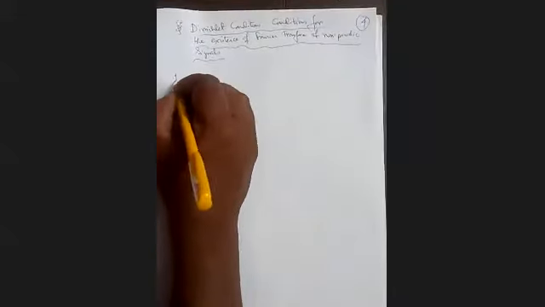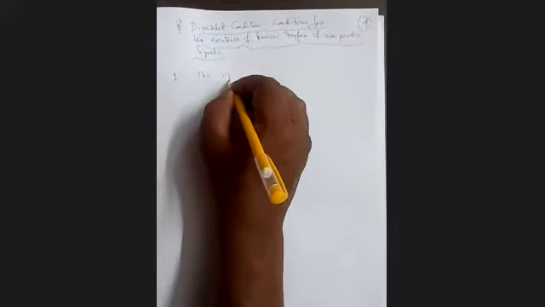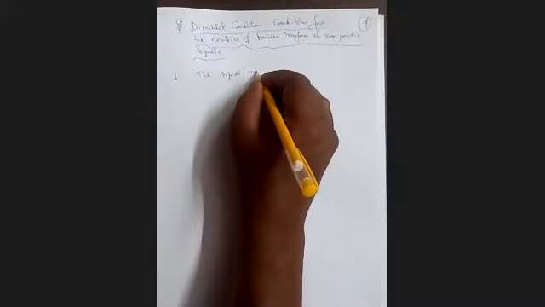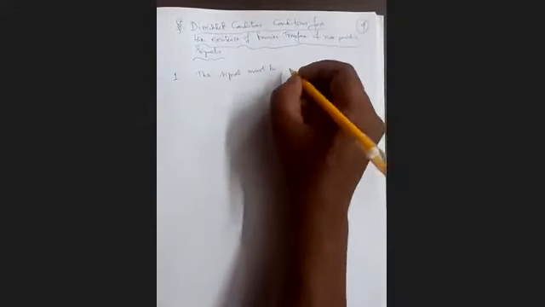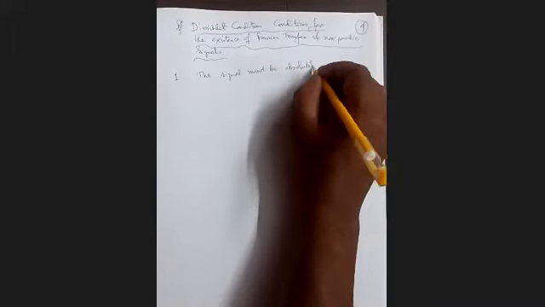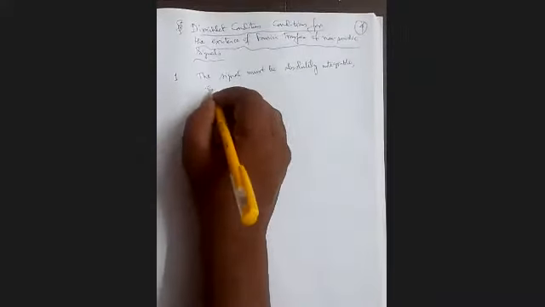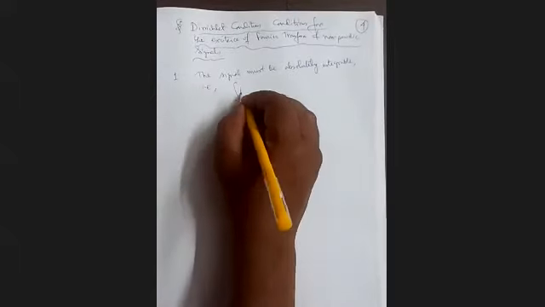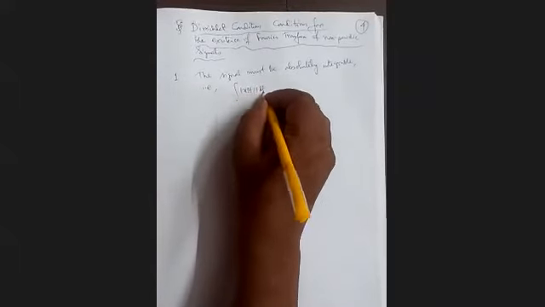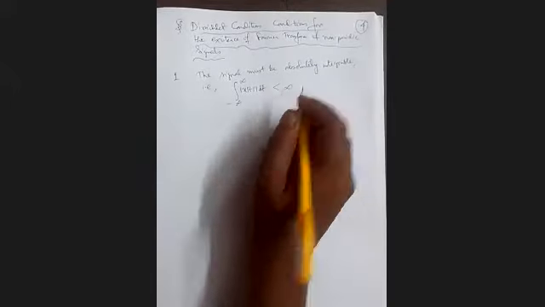Condition number 1: the signal x(t) must be absolutely integrable. That is, the integration of mod of x(t) dt from minus infinity to plus infinity is less than infinity.